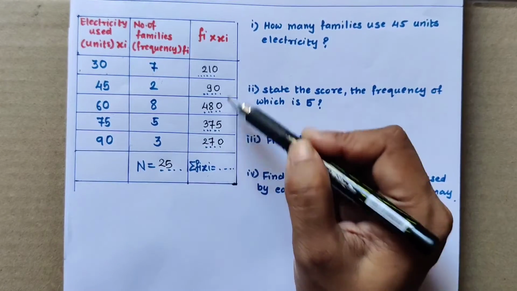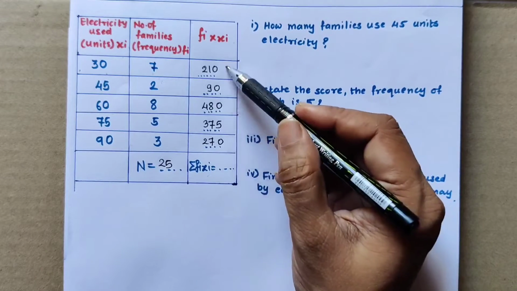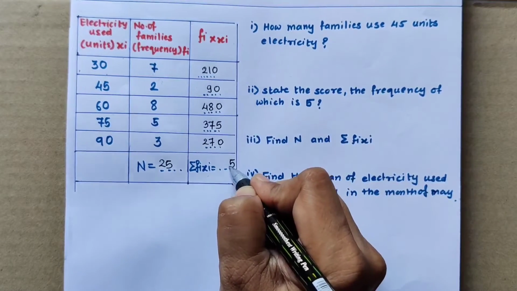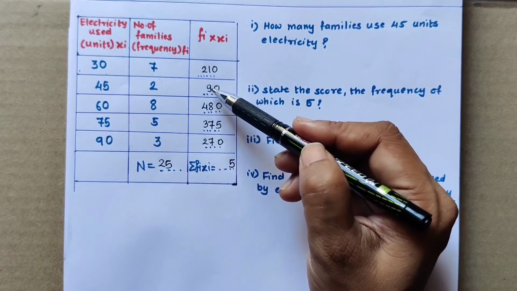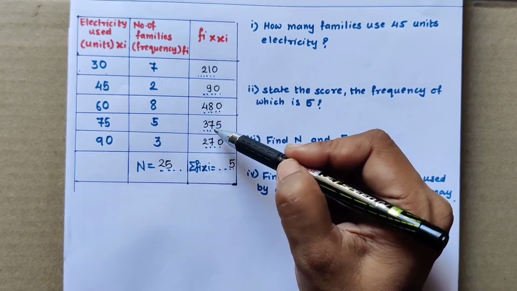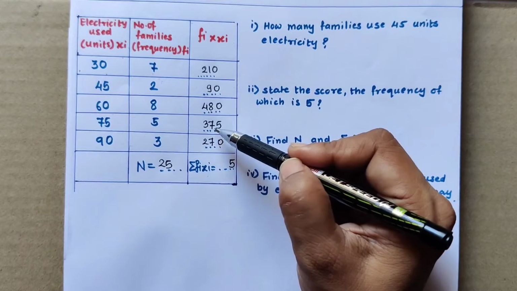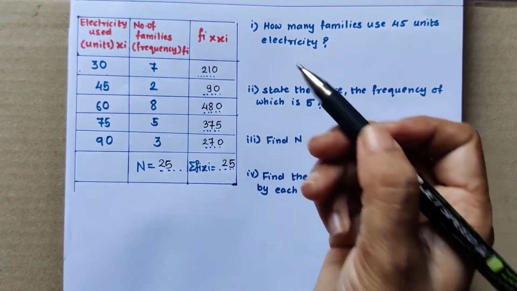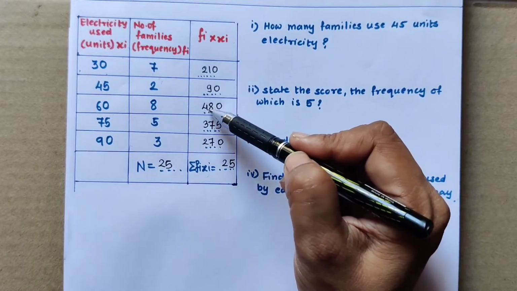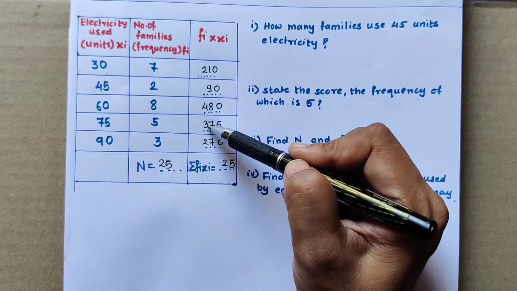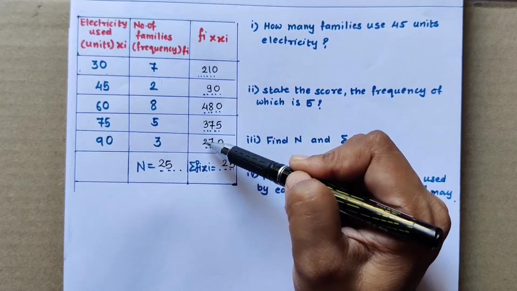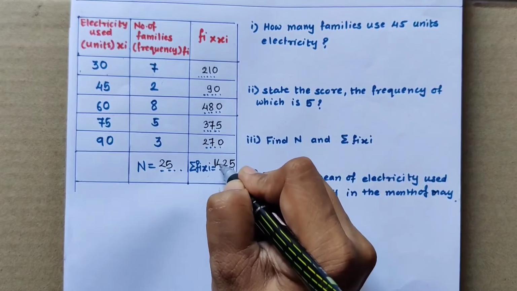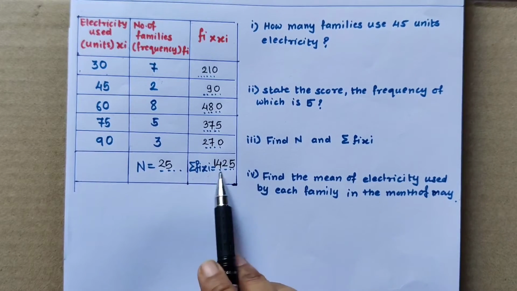Now summation Fi xi, that means the total of all the products from the last column. So 0, 0, 0, 5, 0. So 5 will be there. Now 1 plus 9 is 10, 10 plus 8 is 18, 18 plus 7 is 25, 25 plus 7 is 32. 2 written, 3 carrying. Okay. Now 2 plus 4 is 6, 6 plus 3 is 9, 9 plus 2 is 11, and 11 plus 3 carrying is 14. 1425 is the answer of this summation.